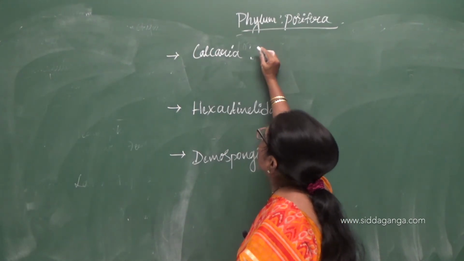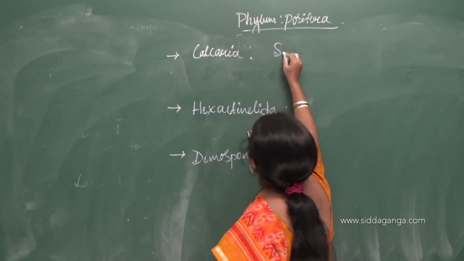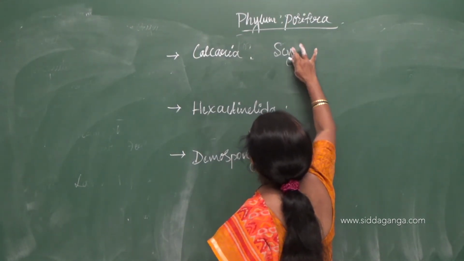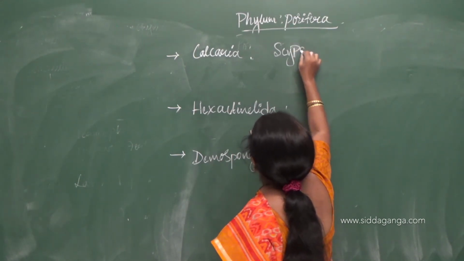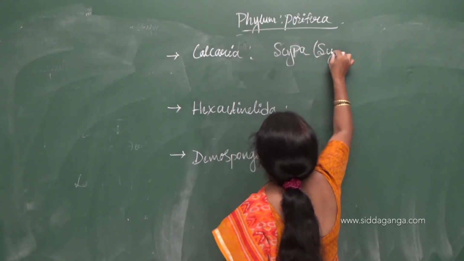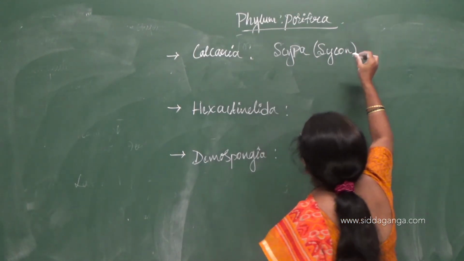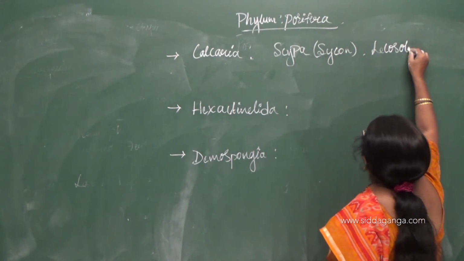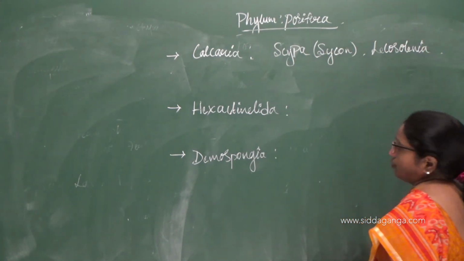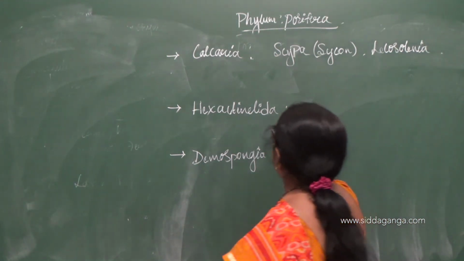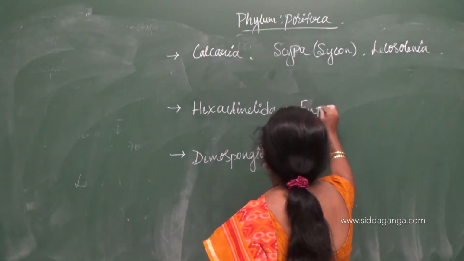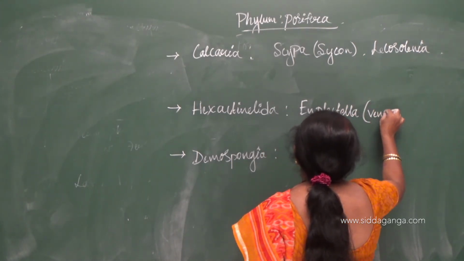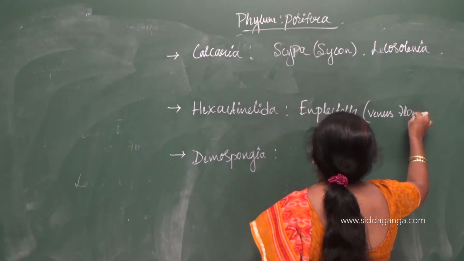The examples are Scypha, also called Sycon, and another example is Leucosolenia. In Hexactinellida, the examples are Euplectella, called Venus flower basket.